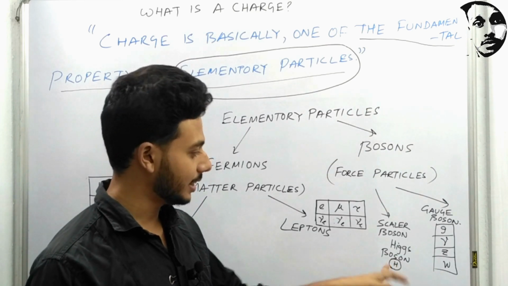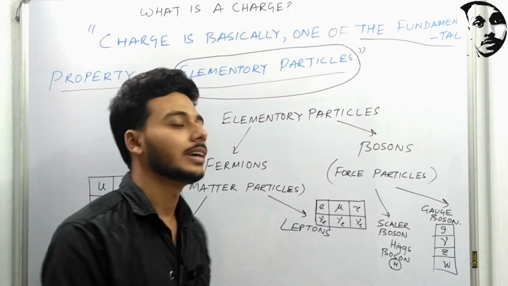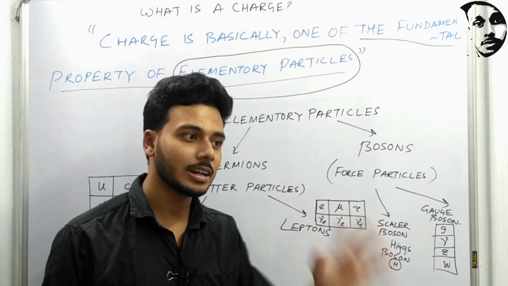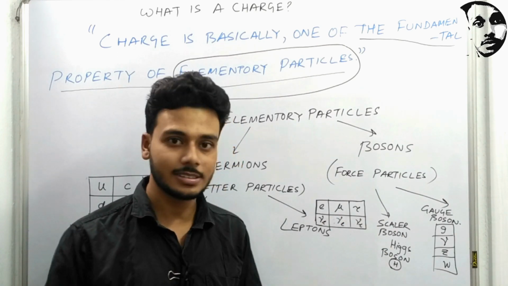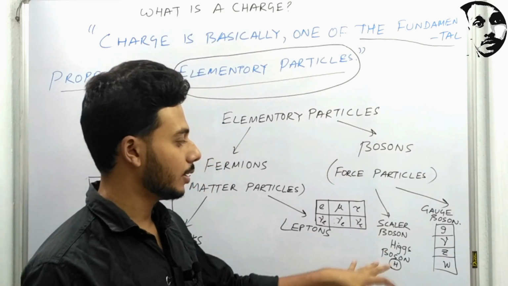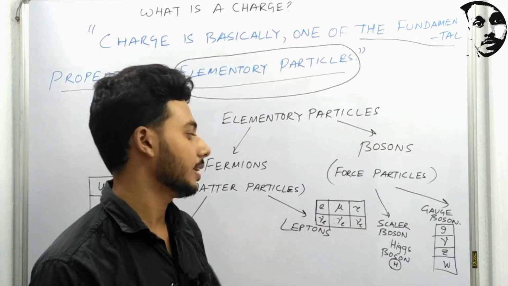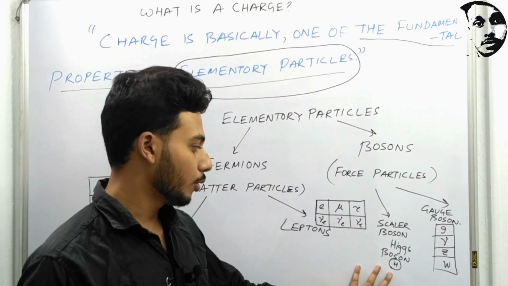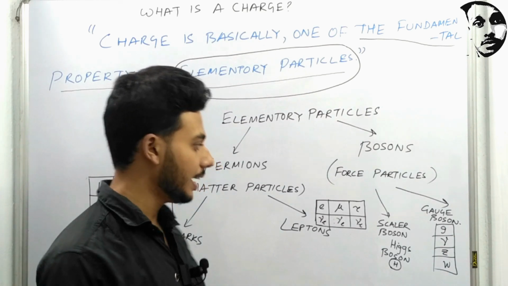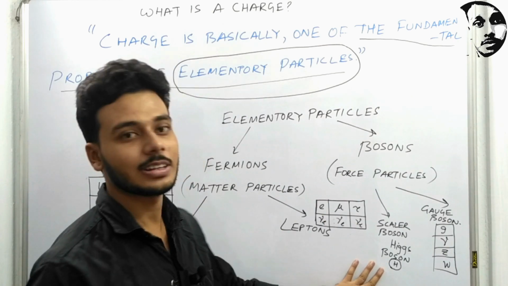This God particle is nothing but the Higgs boson. Before 2012, the Higgs boson was theoretically proven to possibly exist in nature. But in 2012 at CERN, an experiment was conducted, and the existence of the Higgs boson particle was practically proven. This particle is basically the God particle.